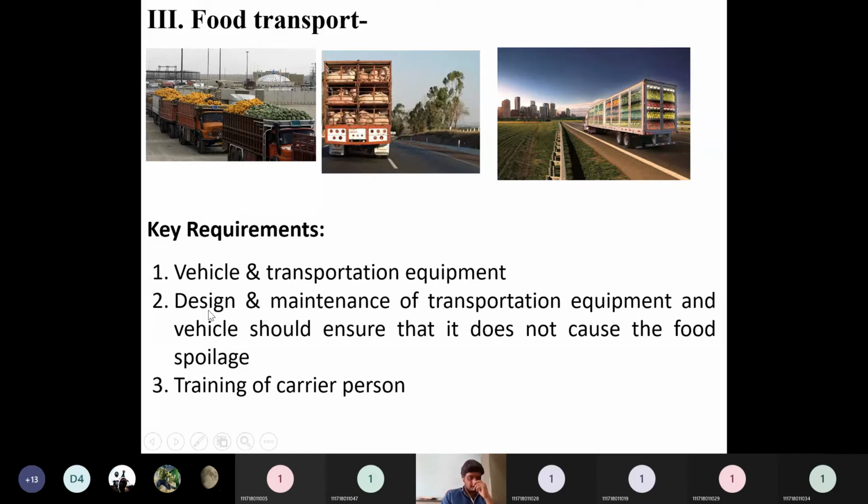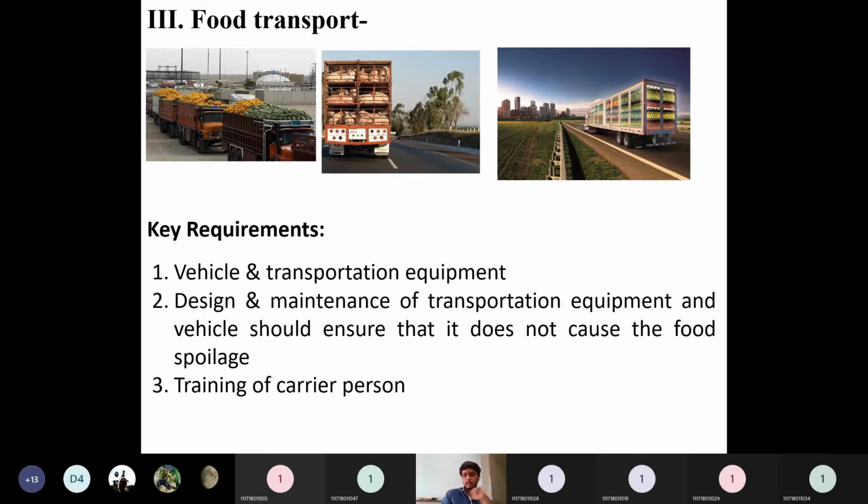Designing mainly involves the refrigeration. The refrigeration will obviously be maintained by the mechanical engineers or the chemical engineers to a large extent: the refrigeration cycle, or the type of suitable refrigerant which can be used inside. In order to increase the efficiency of that particular refrigeration cycle, it will be designed by the mechanical engineer or the chemical engineer. Design and maintenance is also important, so that the engineer ensures there is no cause of any food spoilage during the transportation of this food from one location to another location.